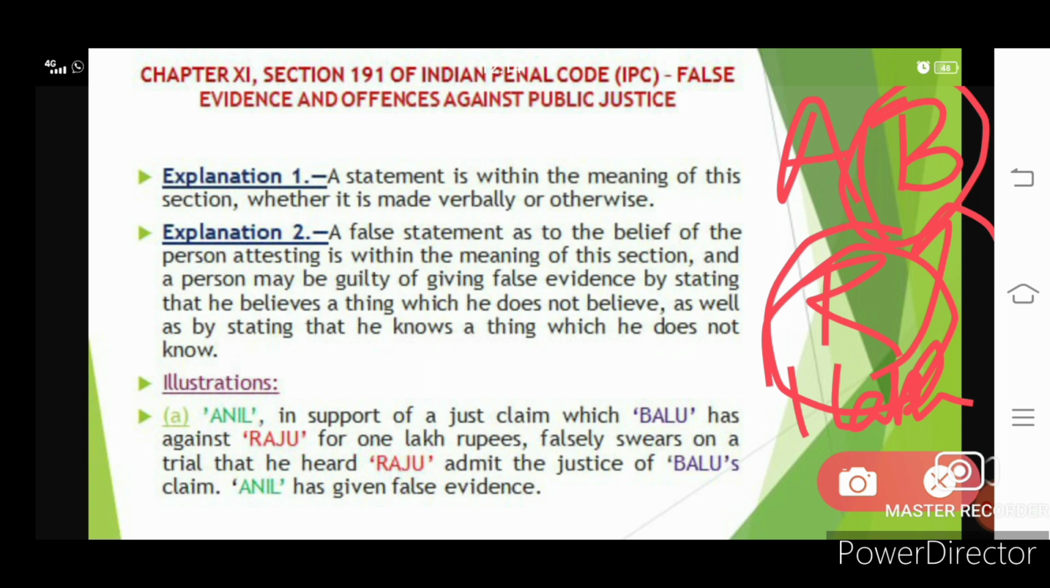Let's see how it happens. Now, Anil says orally, the oral evidence of Anil is that he states that Raju had given a so-and-so statement. So let's say this is a statement.